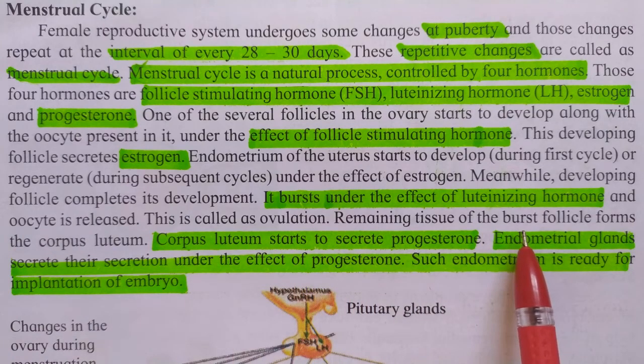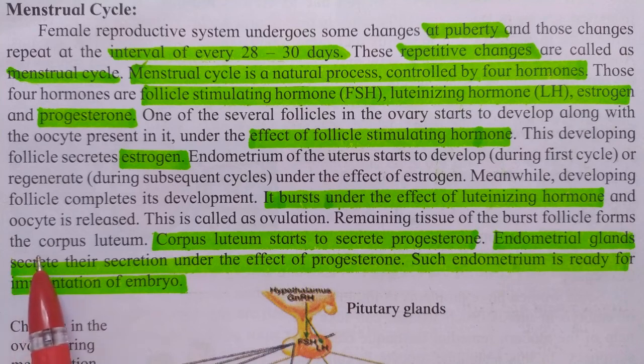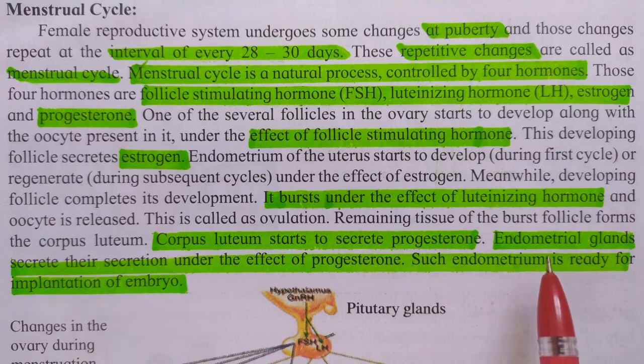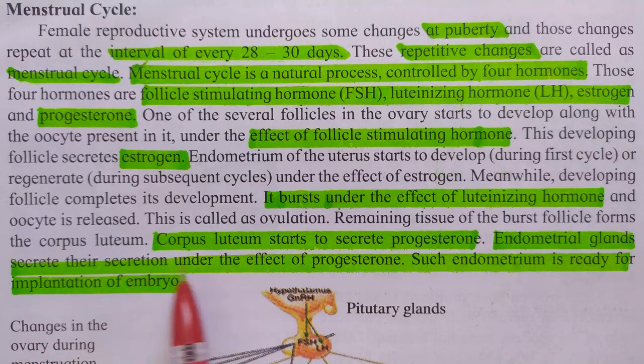The remaining tissue of the burst follicle forms the corpus luteum. This corpus luteum starts to secrete progesterone, which is the next hormone. Endometrial glands secrete their secretion under the effect of progesterone.